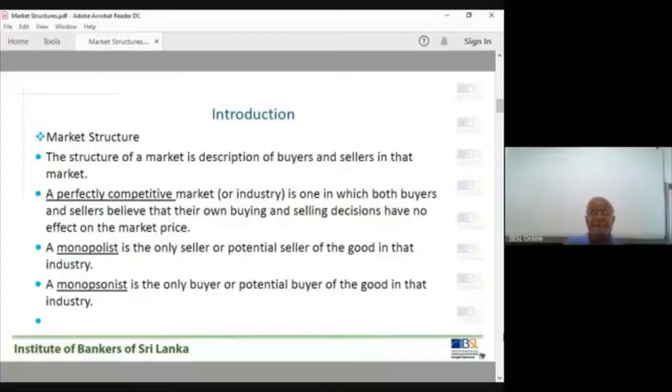Then here the only buyer, potential buyer of the good in that industry. So that is interesting. How come this is made basically in the input market? This is true. I can tell you one example from the U.S. economy. In the U.S. economy, almost all the defense items, the armored cars, the ammunitions, all the other helicopters, rockets, the related military wares should be sold to the government. Government is the sole buyer.